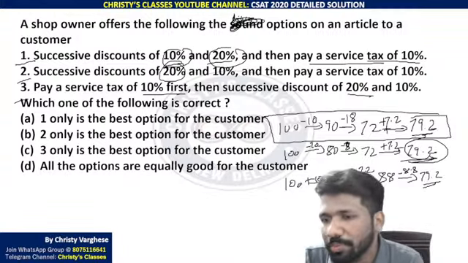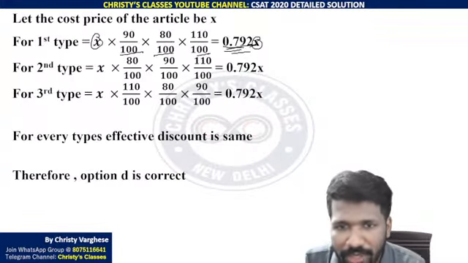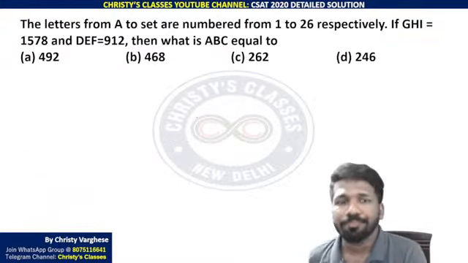This is how to use mental math and say that all options are equally good. Otherwise, if your mental math skills are not that sharp, you can do it this way. That will also give you the same answer.